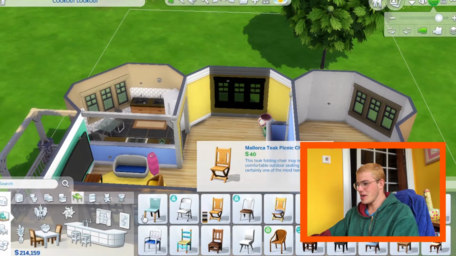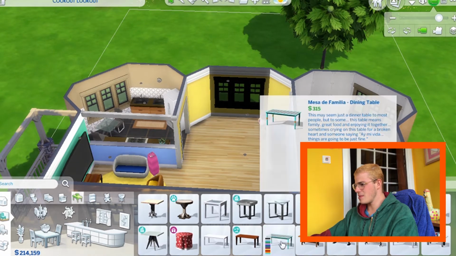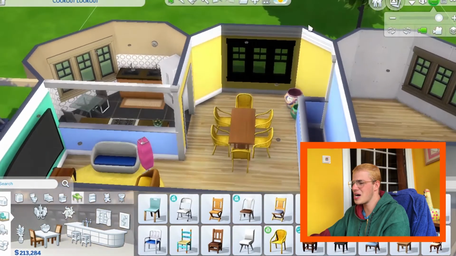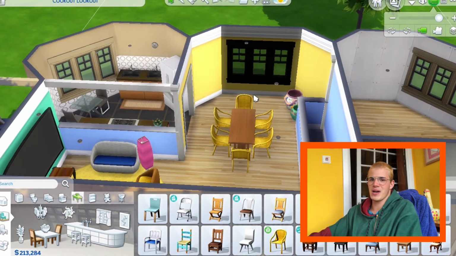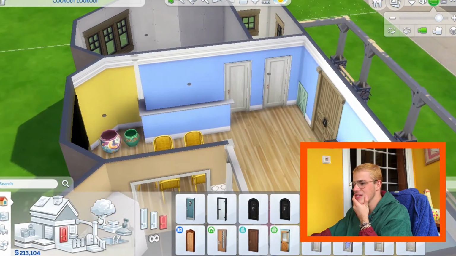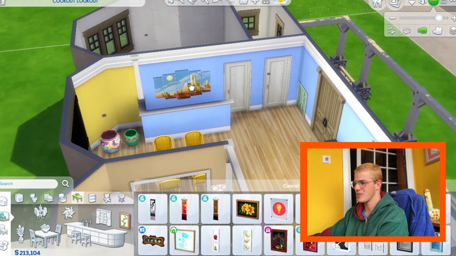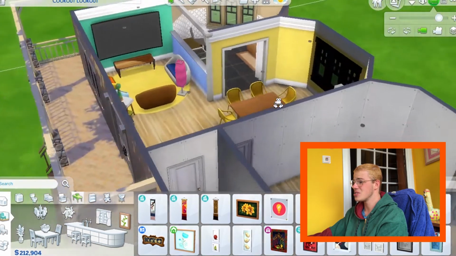Let's work on the dining room now. I need a big table so I can work on there because it's not like I'm gonna have guests. I just need some space to work in. Don't ask me what's going on with this wall. I don't know what's going on. It just went black on me. I need decorations here. I need like a painting for this wall. I'm just gonna put that there. I don't think I've ever built such an ugly house.